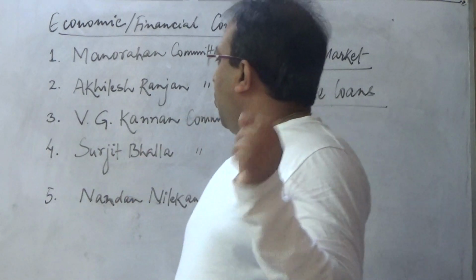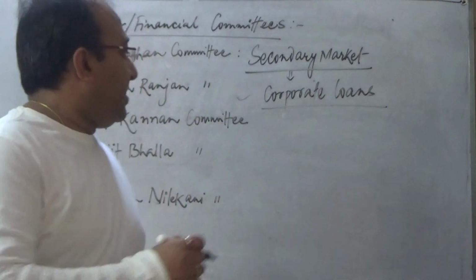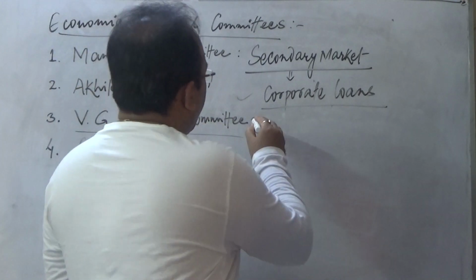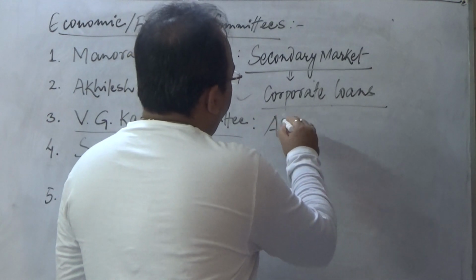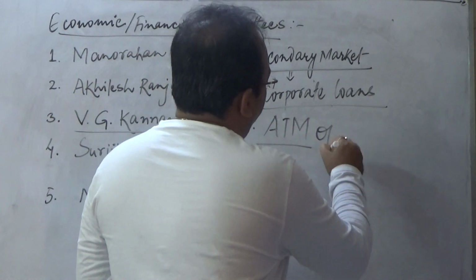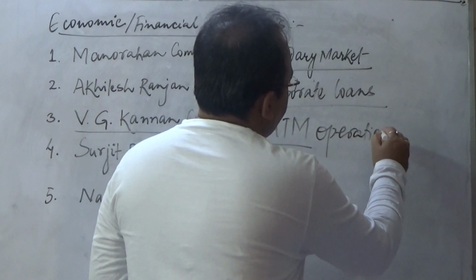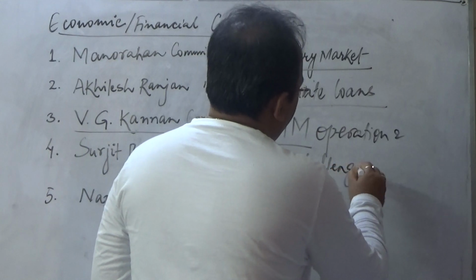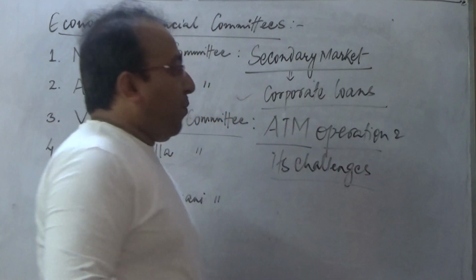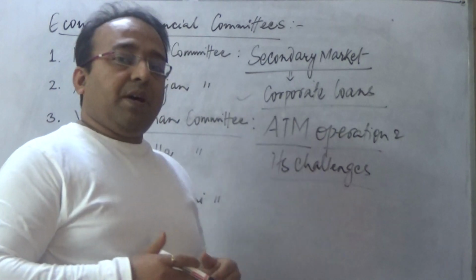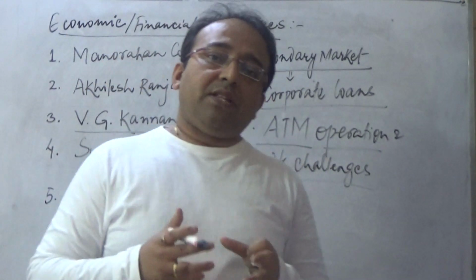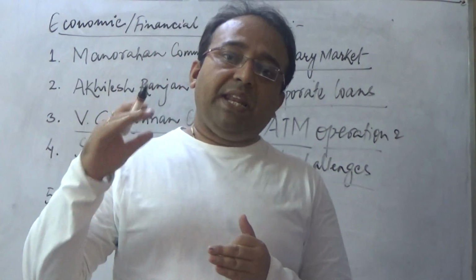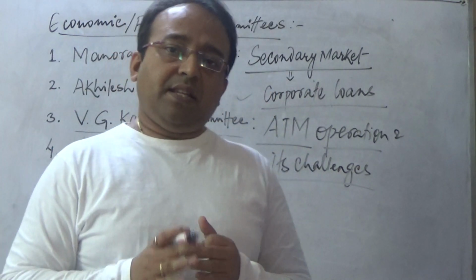Coming to the VG Kannan Committee. This is basically a committee which has been asked to look after the issue of ATM operation and its challenges. With the deepening of financial inclusion in India, ATMs are also reaching remote areas, villages and semi-urban areas in our country.